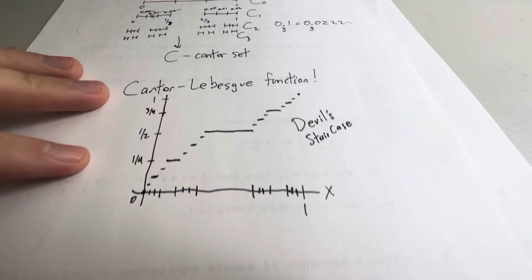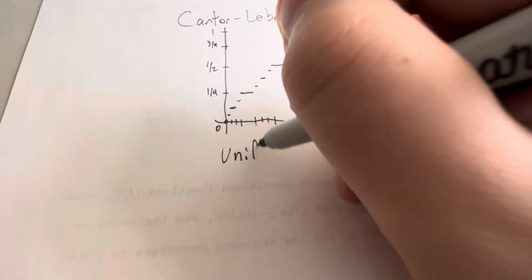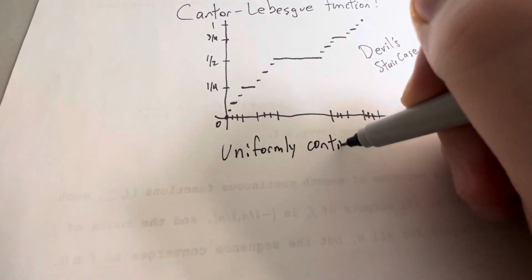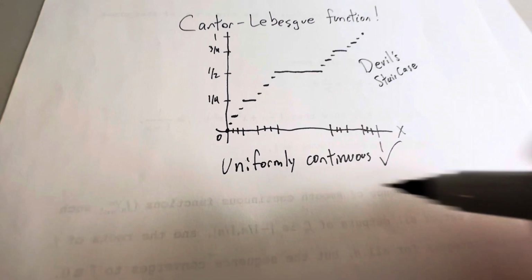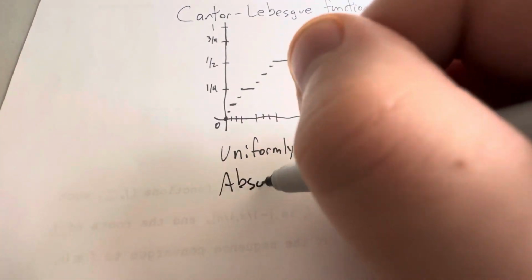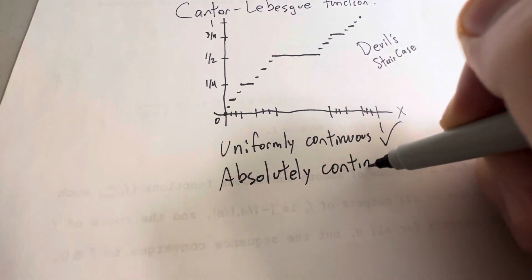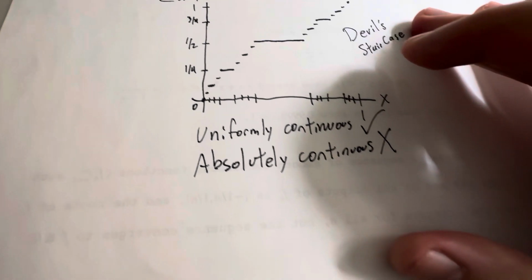In fact, it can be shown that this function is uniformly continuous. But it is not absolutely continuous. What do I mean by absolutely continuous?